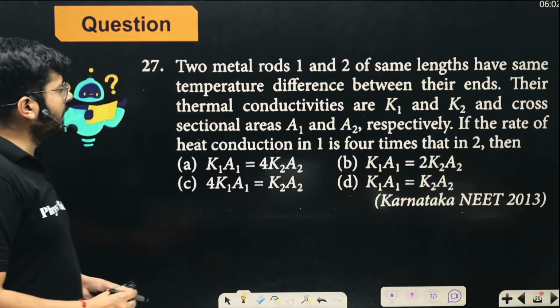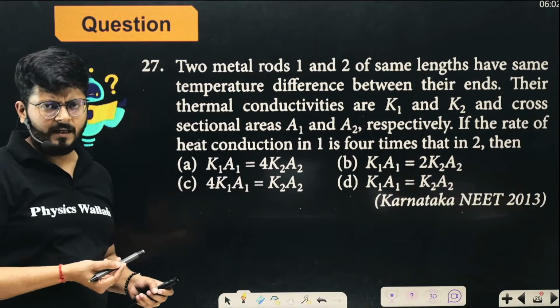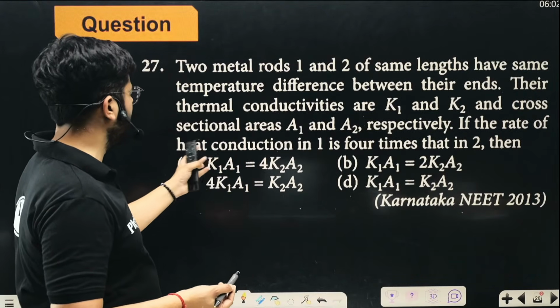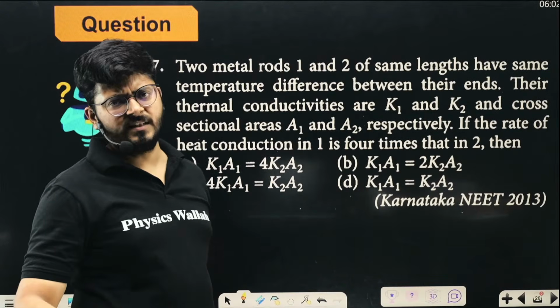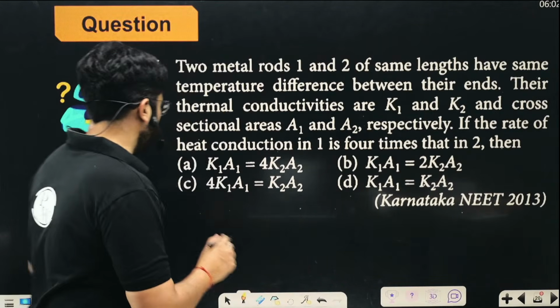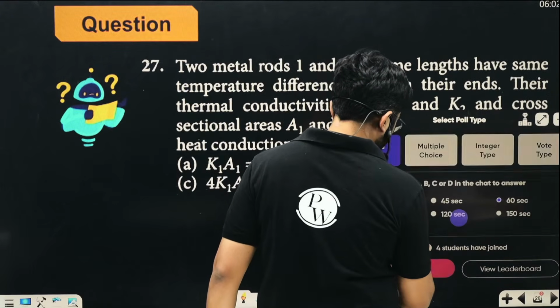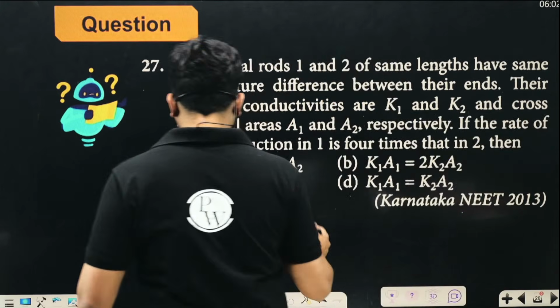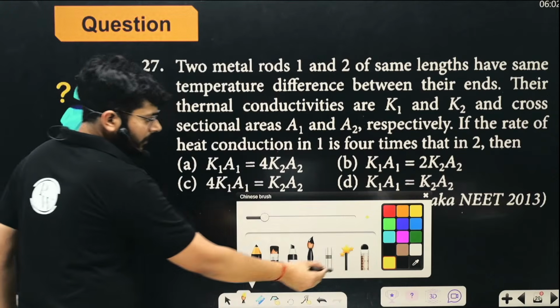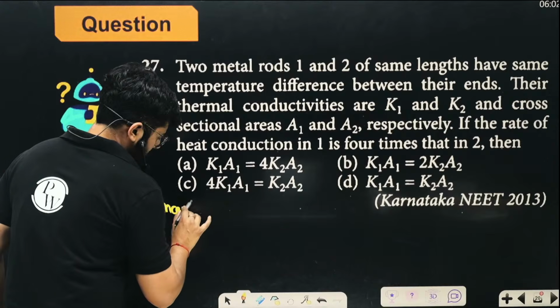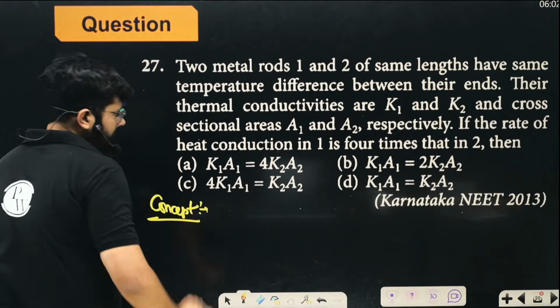So what is really happening? Heat conduction is happening, and the rate of heat conduction in the first is 4 times the second, right? So the idea is going to be very, very simple. First, you should not take more than a minute to solve these kinds of questions. But again, if you cannot solve it, I'm telling you the concept of these questions as well. So the concept is very clear, right?